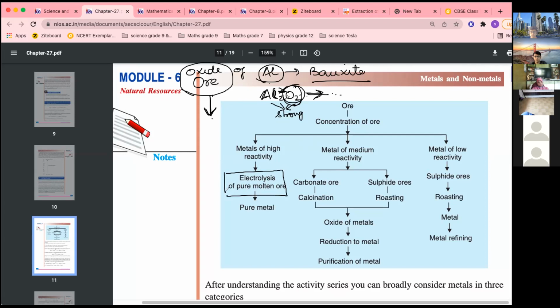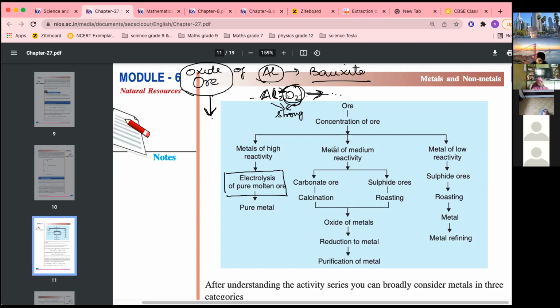Electrolysis of molten ore is done, and by electricity the aluminium and oxygen are separated and you get aluminium, pure metal. So this is the normal process for highly reactive metals. I gave you an example of aluminium because it is a highly reactive metal.